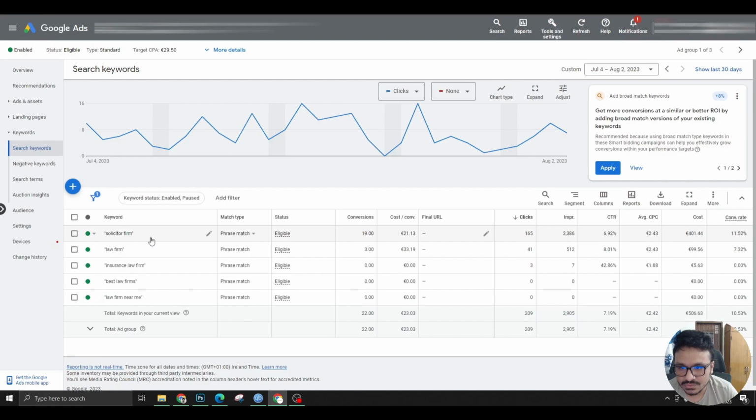But the most interesting thing about this ad group is the keyword solicitor firm actually got 19 conversions, and the cost per conversion is 21.13, which is great.